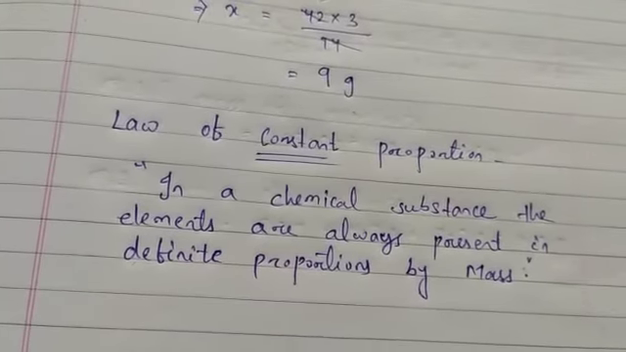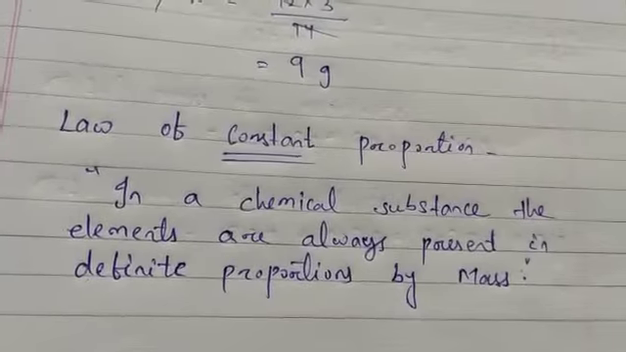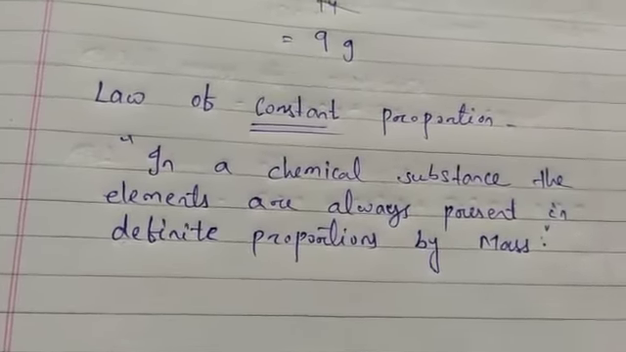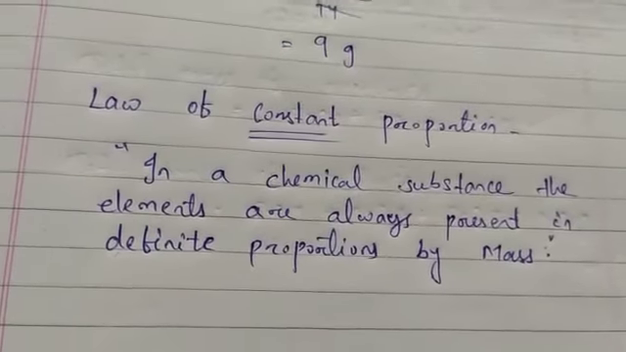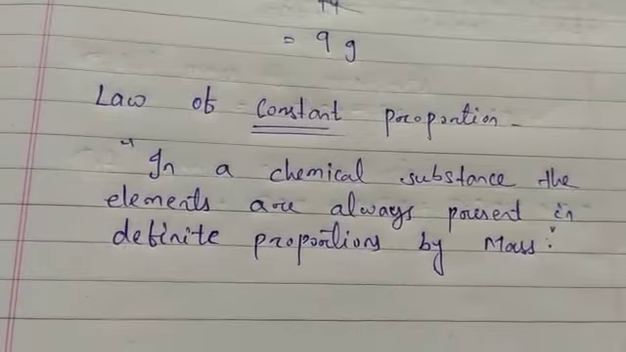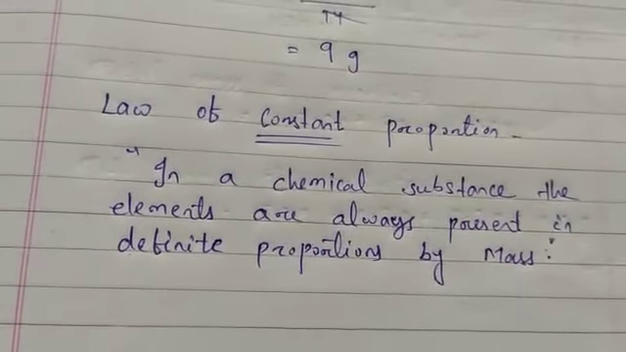So these are our two laws of chemical combination. The first law is the law of conservation of mass, which states that mass can neither be created nor destroyed, and the second is the law of constant proportion, which states that in a chemical substance the elements are always present in definite proportion by mass. After this, the next problem faced by scientists was to give appropriate explanations for these laws.